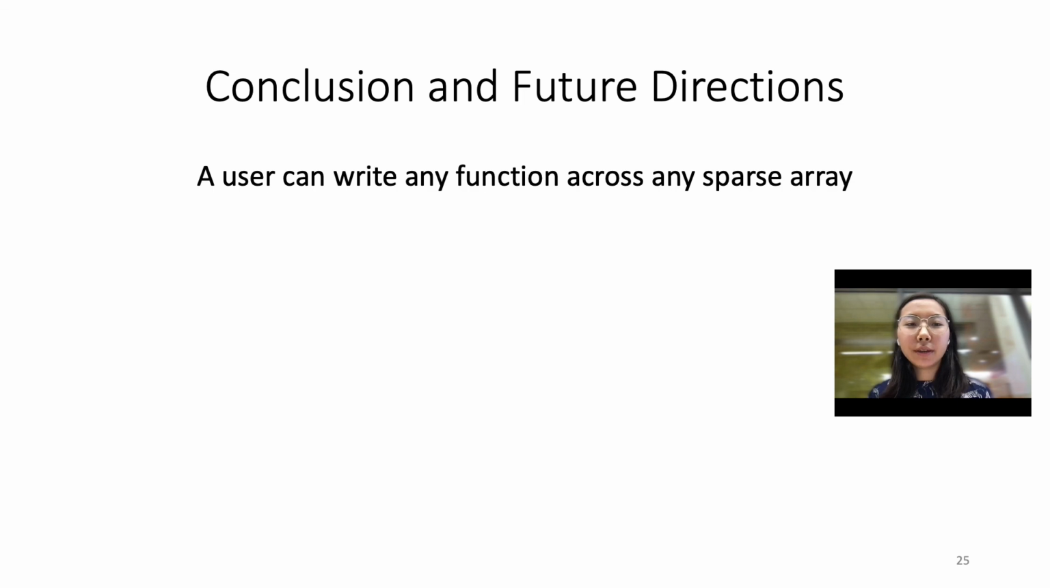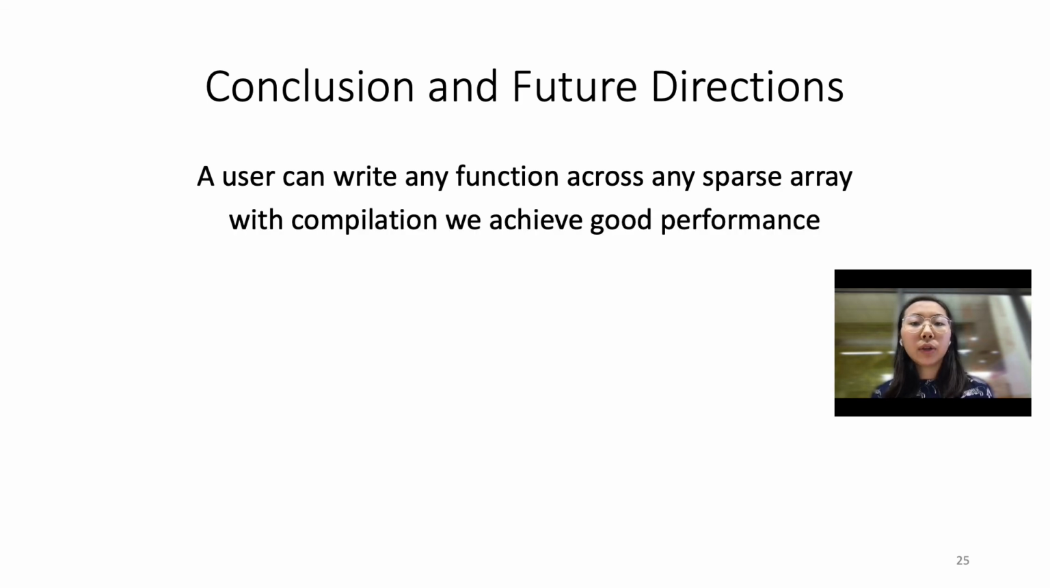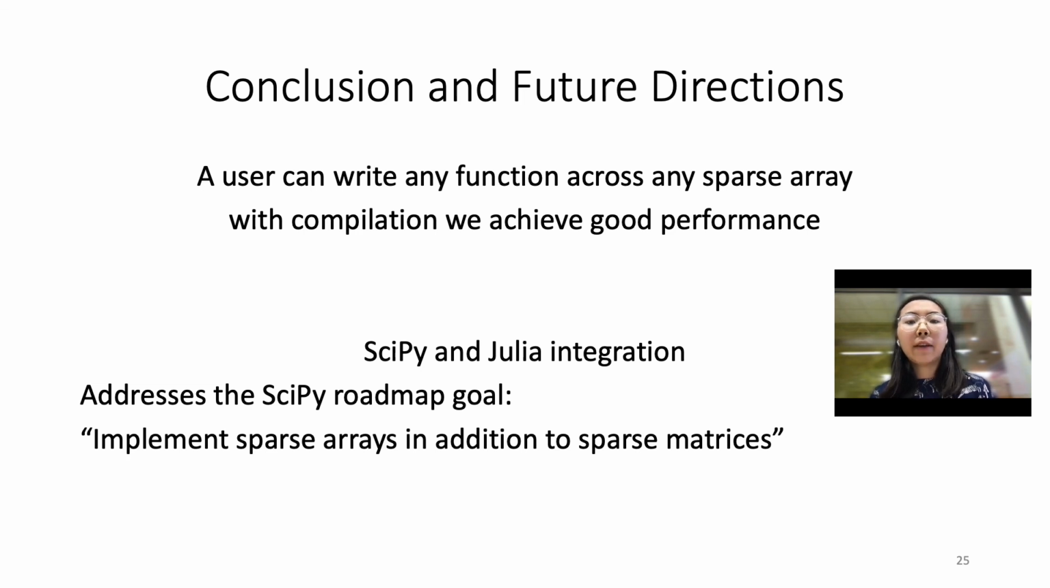In conclusion, a user can now write any function across any sparse array through the Sparse Array Programming model, and we demonstrate that with compilation, we're able to achieve good performance. We are working with the SciPy and Julia teams to integrate our compiler into their backend, and this addresses the SciPy future roadmap goal where they would like to implement sparse arrays in addition to sparse matrices.